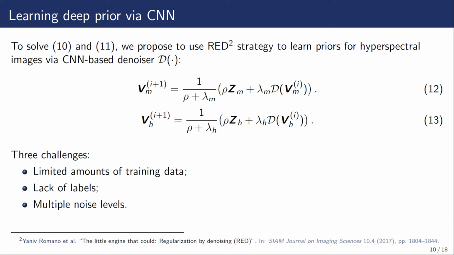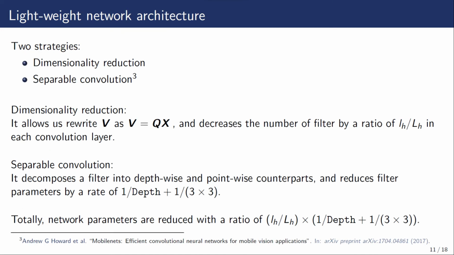First, there is a limited amount of data available for training. Second, there is an even greater lack of labels. Third, the noise level of high-resolution images changes over iterations. For the limited amount of training data, we consider a lightweight network architecture. Two strategies are considered: dimensionality reduction and separable convolution.